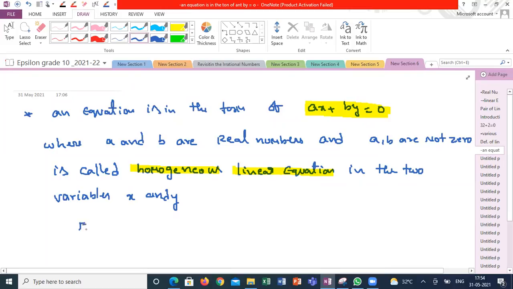So the examples of homogeneous equations are 3x plus 5y is equal to 0, 2x minus 7y is equal to 0, 5p plus 7q is equal to 0. These are the examples of homogeneous linear equations in two variables. Clear? Yes, sir.